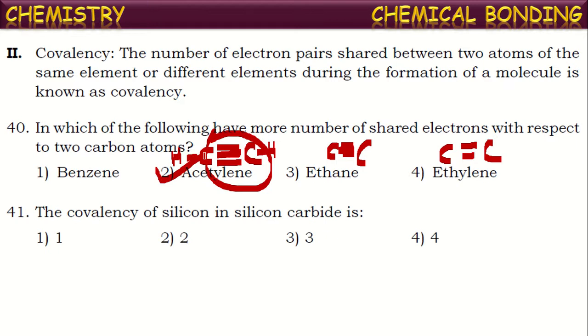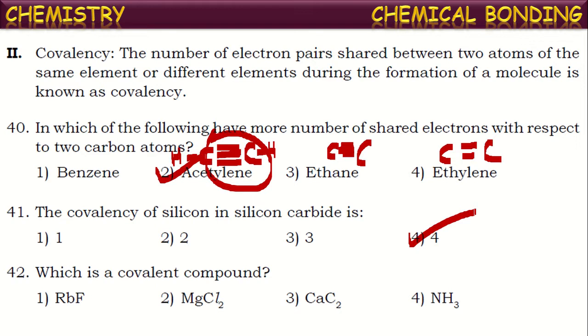This is correct. Okay. Next. The covalency of silicon in silicon carbide. In silicon carbide, SiC, silicon shares four pairs of electrons. So the covalency of silicon in silicon carbide is 4, because silicon shares four pairs of electrons in silicon carbide. So the number of electron pairs shared by an atom in covalent bond formation is called its covalency. So silicon covalency is 4. Next,